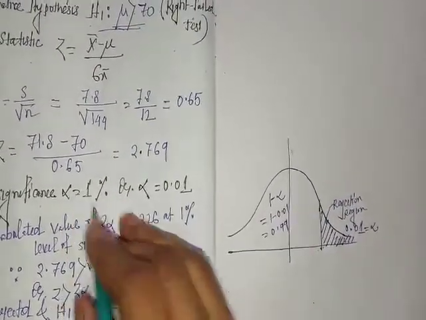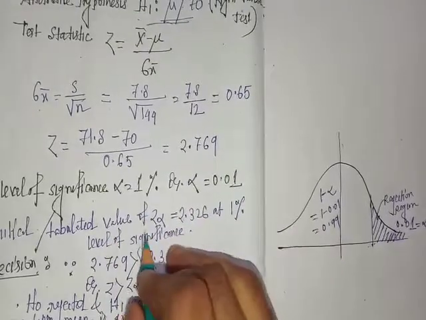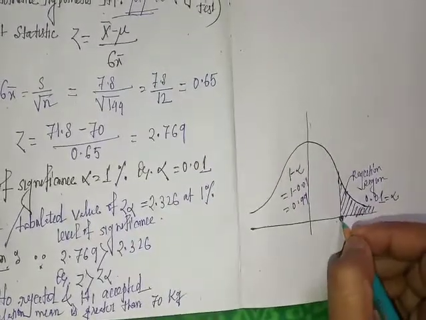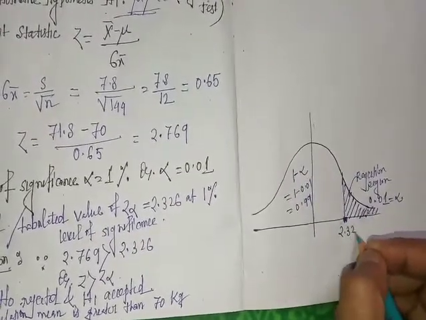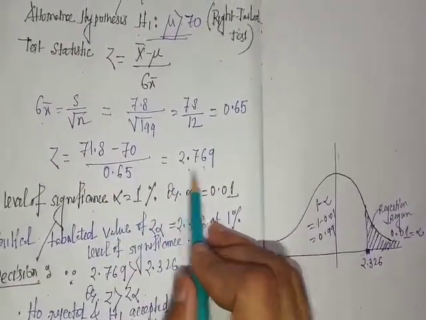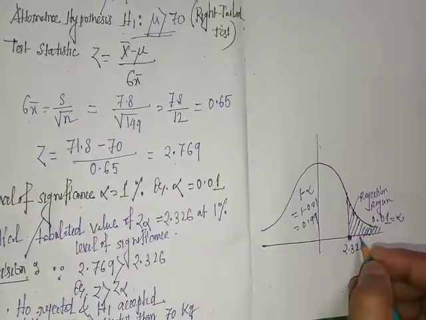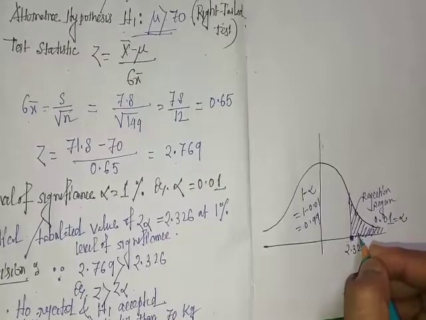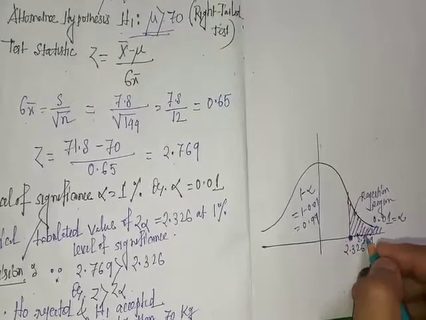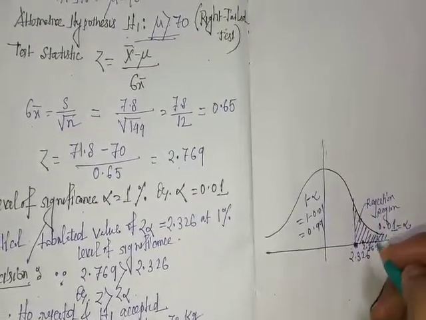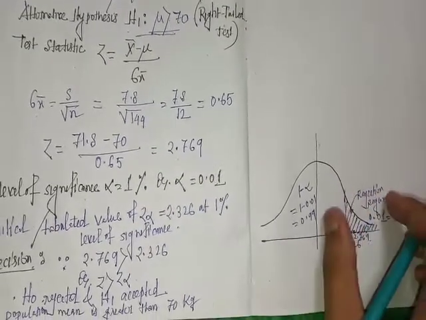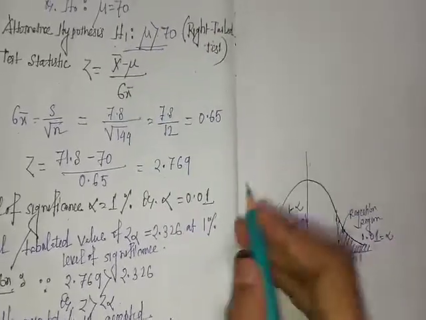The tabulated value for 1% level of significance is 2.326, and here z value is 2.769. So 2.769 belongs to the rejection region, and that's why we reject the null hypothesis. In the rejection region we always reject the null hypothesis, and this other region is the acceptance region.